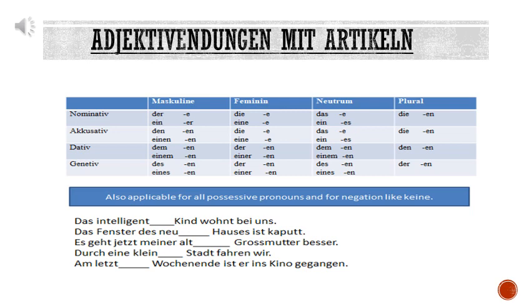Now what is that article? Das is the article. So you can find out from this table where is das. Das is in nominative neutral as well as accusative neutral. But no worry for us, because das is taking an e ending in both the cases. So automatically if you write e, your answer will be correct.